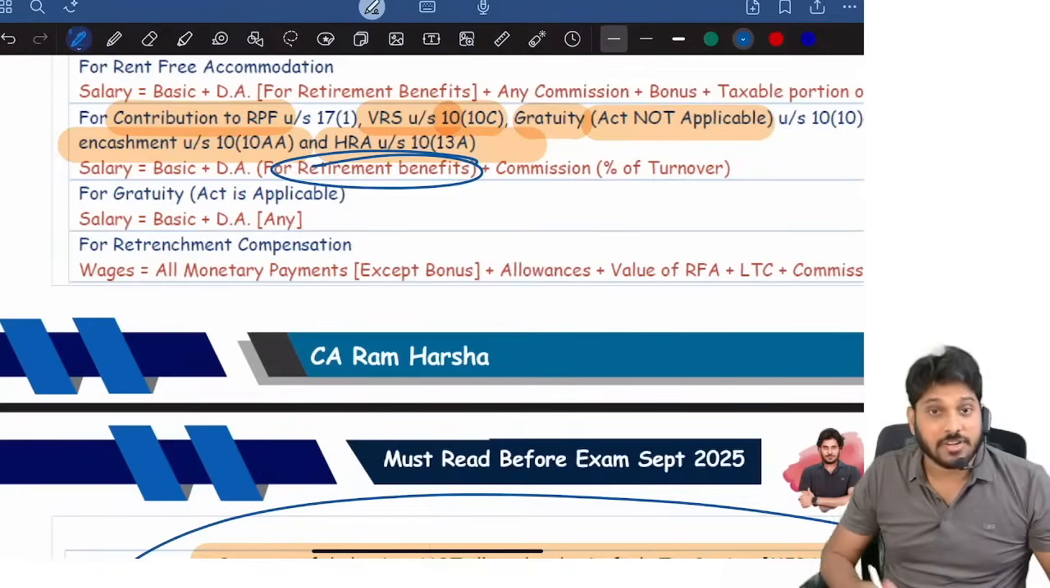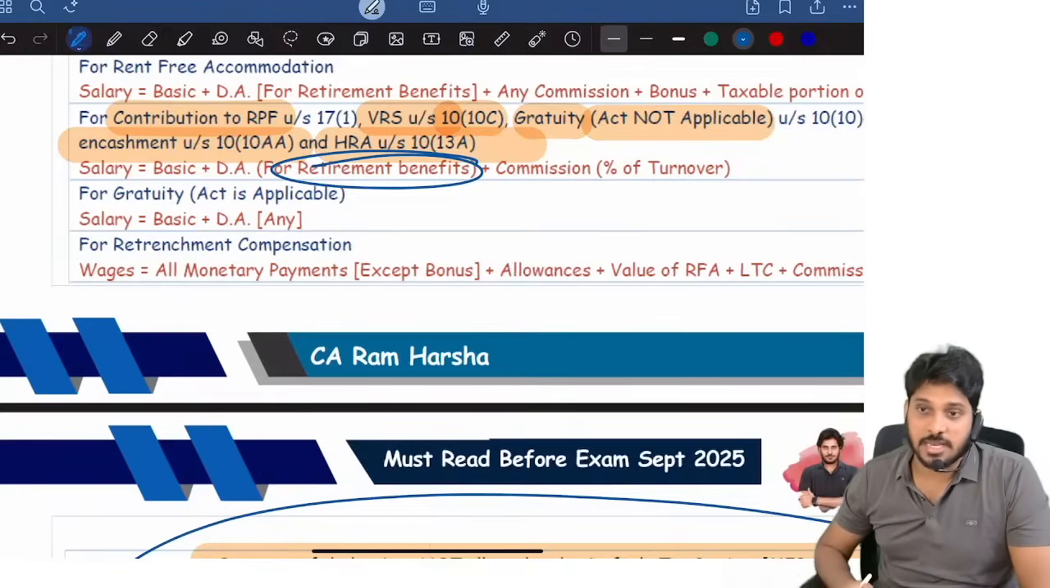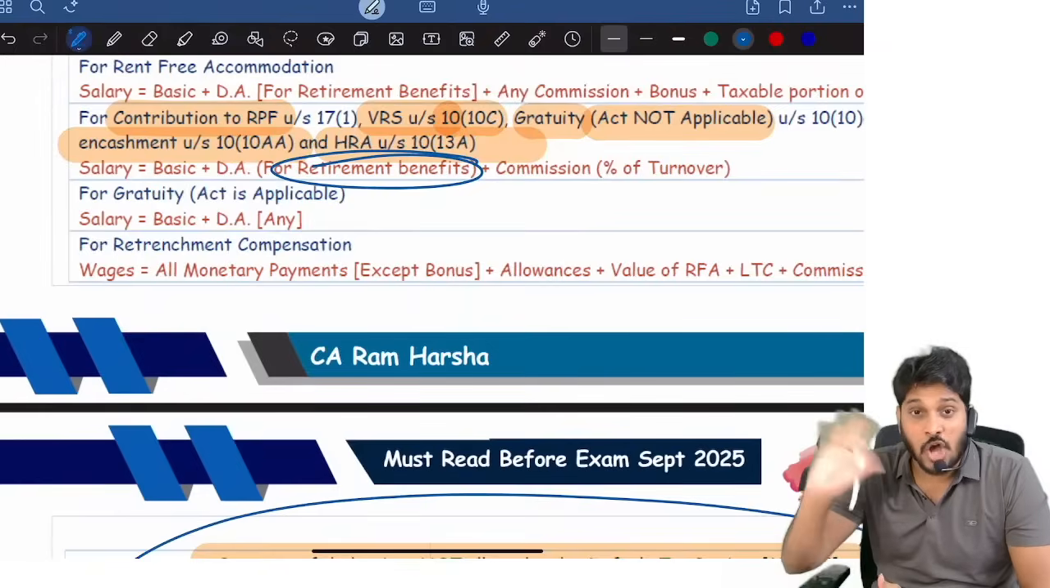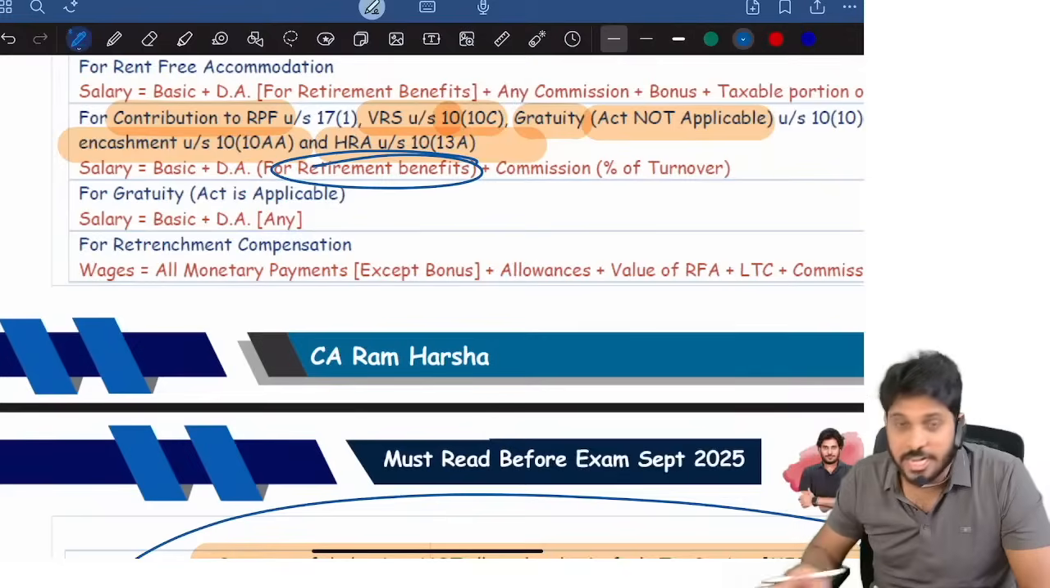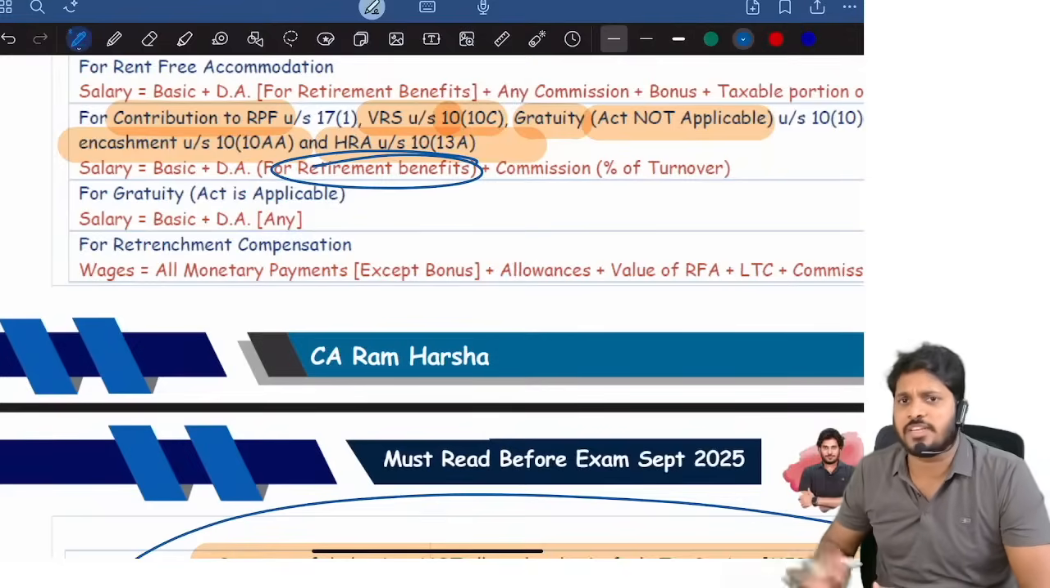That's it. If nothing is given, for example, in exam they just said DA and nothing is mentioned, we assume that it is not forming part of retirement. They didn't mention anything about DA, they just said DA is there, but nothing is mentioned.